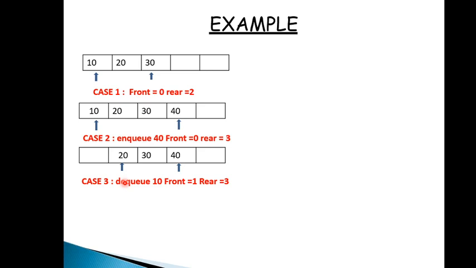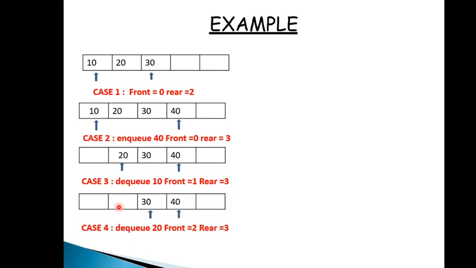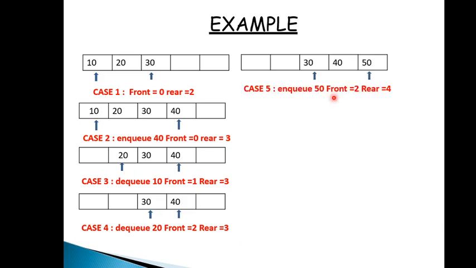Next we are dequeuing 20, and after dequeuing 20 front will be 2 and rear will be 3. Next we enqueue 50. Again 50 will be added at the rear side because insertion takes place at the rear side. So now 50 will be added at the last, and rear will be incremented by 1. Now rear is 4 and front is 2.